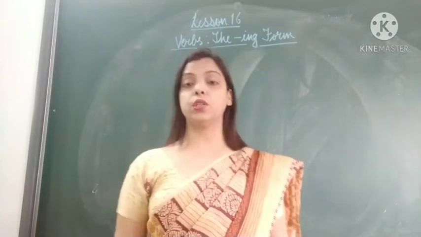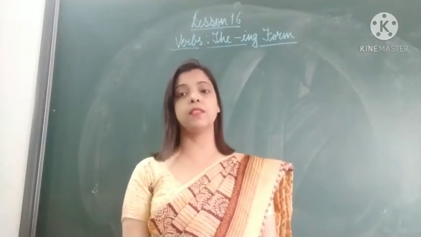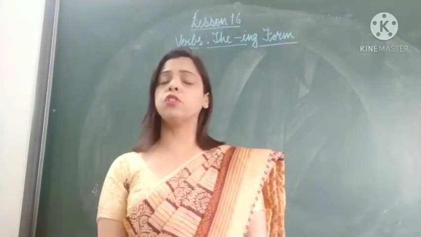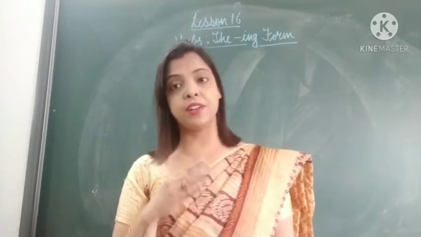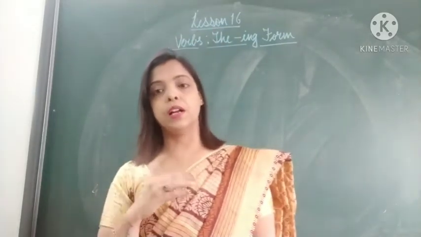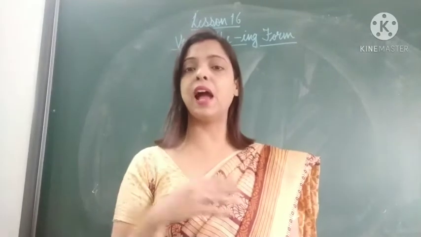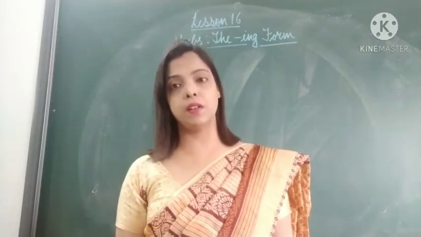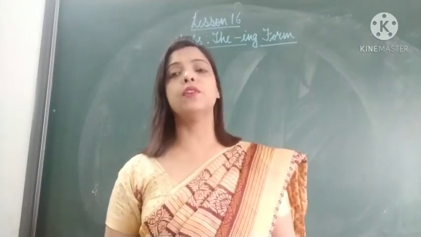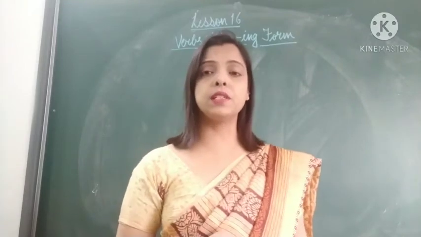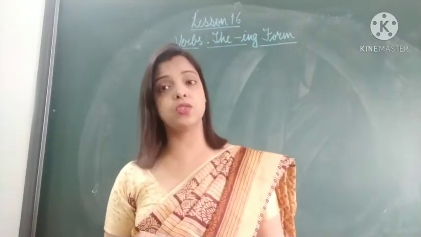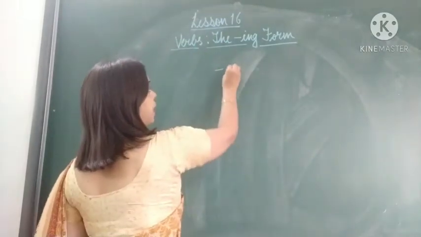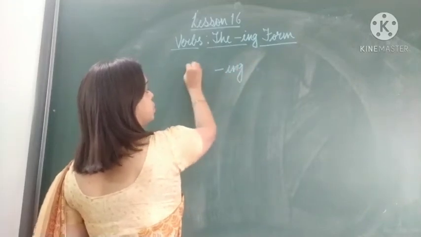Children, we all know that doing words are called verbs. The words that show action are called verbs, and we also know that verbs can have different forms. Different forms of the verbs can be made by adding a suffix, adding a few letters to the last letter of the verb. And one of the commonest ways to change the form of the verb is by adding ing to the verb.